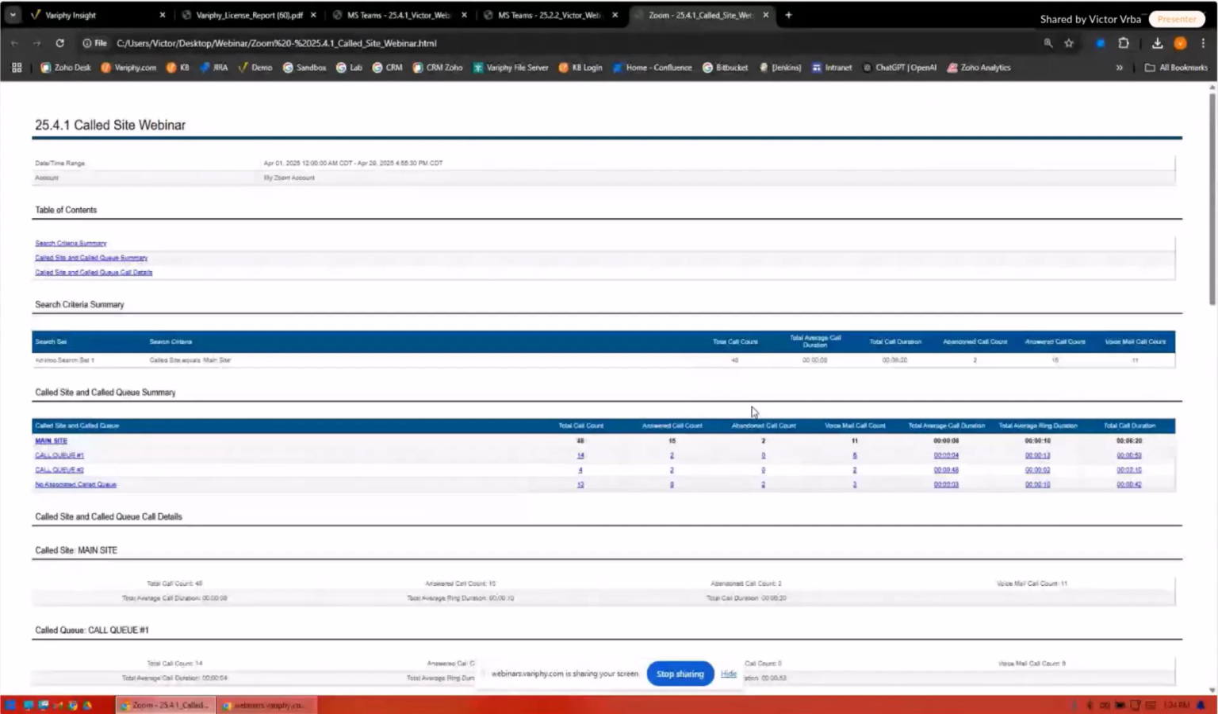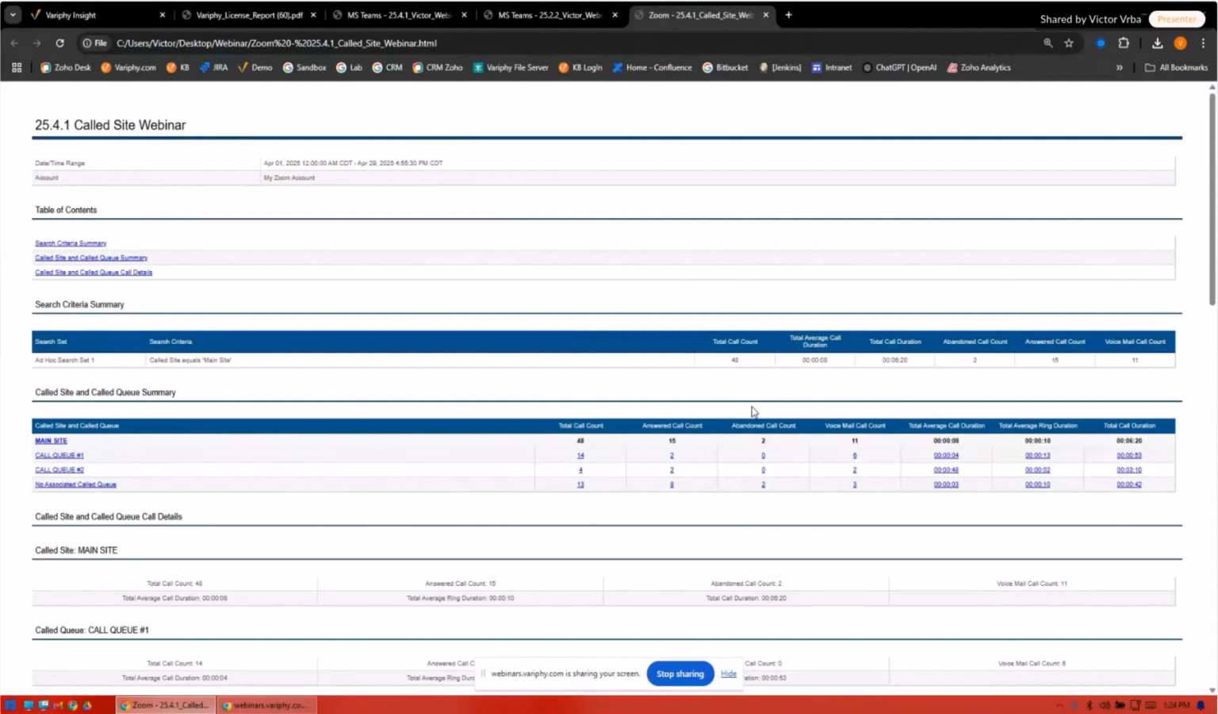So call queues are huge. They're huge in Teams. They're huge in WebEx. They're huge in Zoom. They're huge in Call Manager. So one of the things that people wanted to see is the ability to show unassociated users in call queues. So what does that mean?